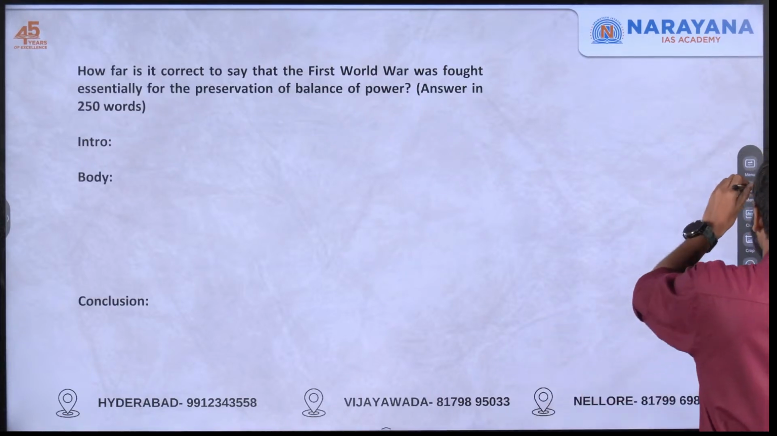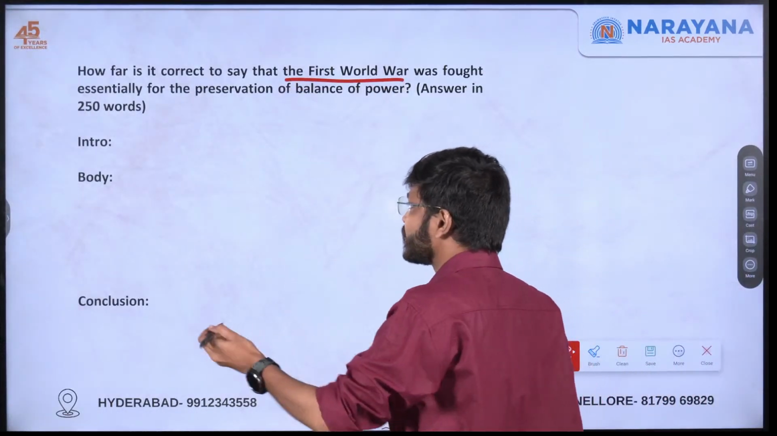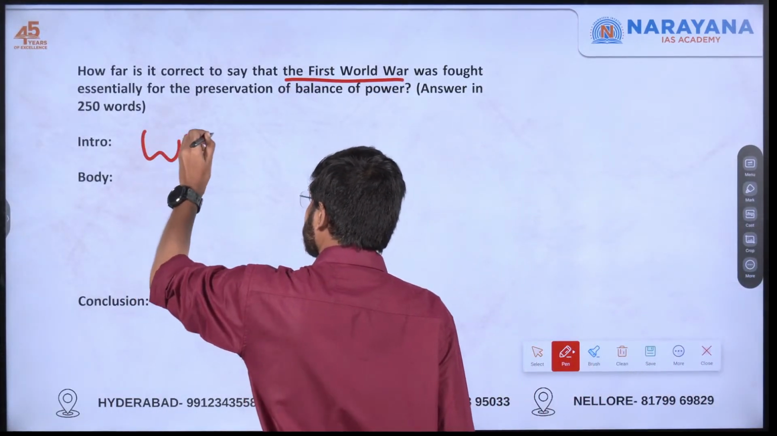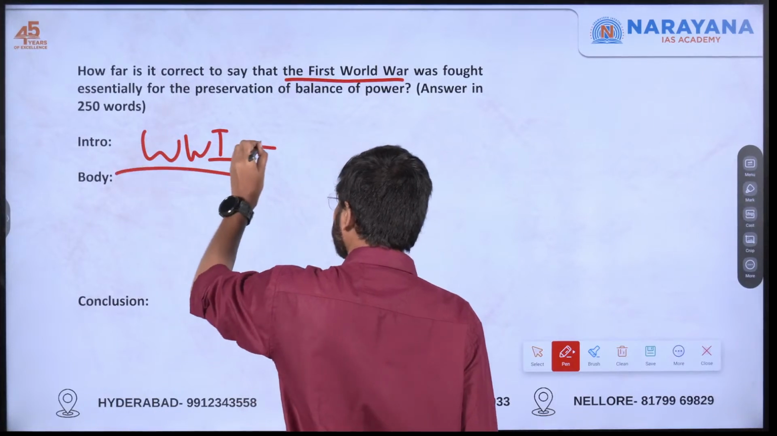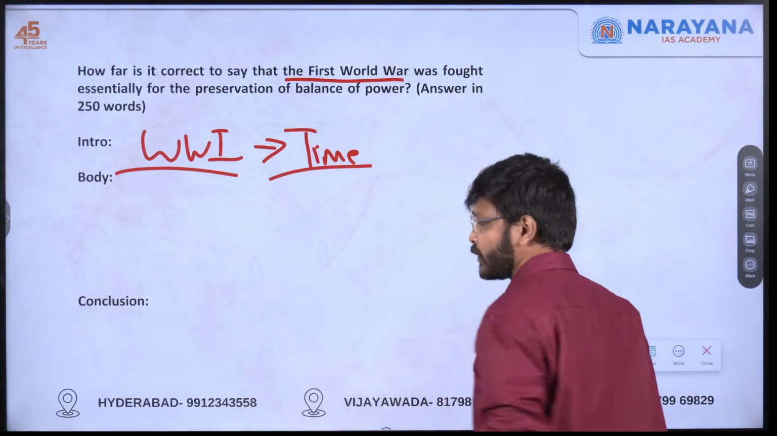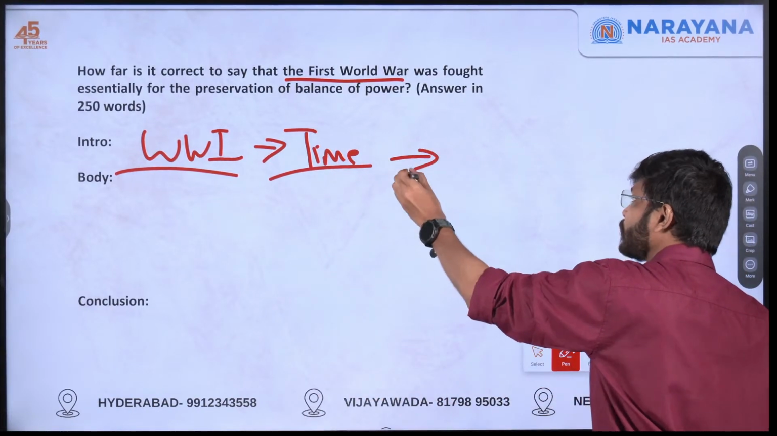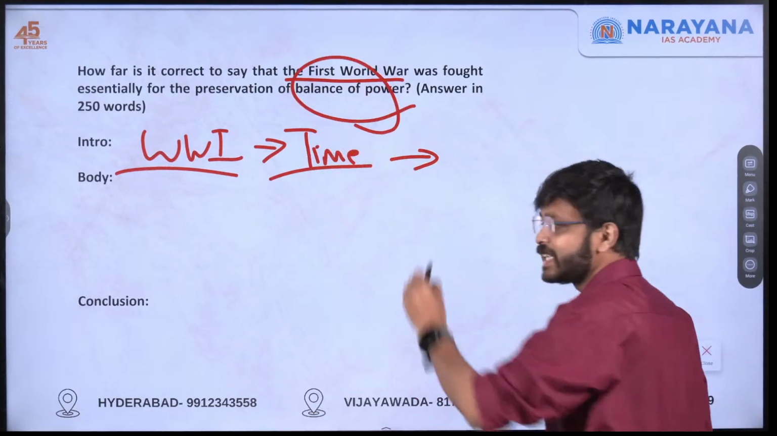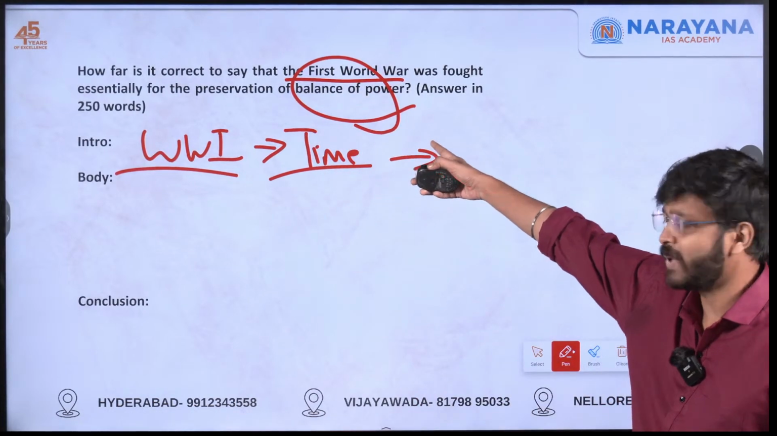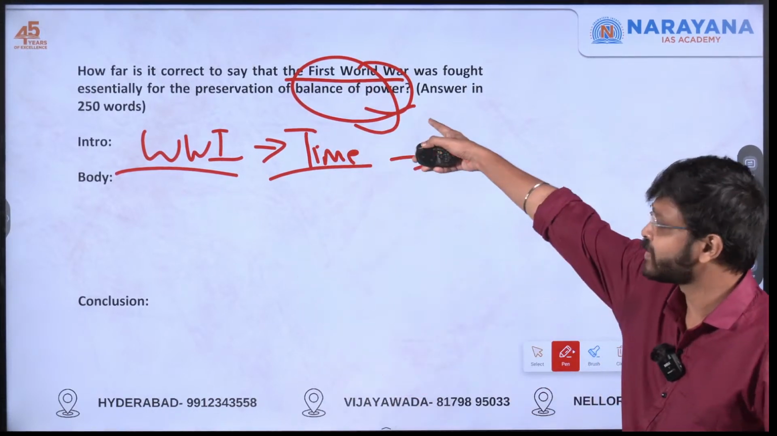All right. So what is asked here? First World War. So let's introduce with First World War itself. You can give the timeline of First World War, starting from 1914, and also you can introduce this concept. Basically, this concept is from international relations. Balance of power. People who are studying international relations will be familiar with this concept.